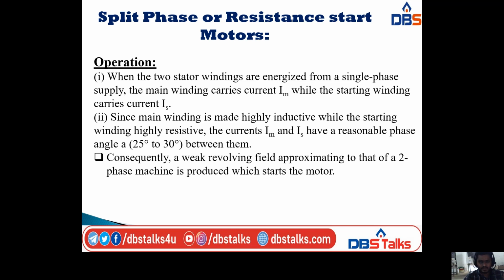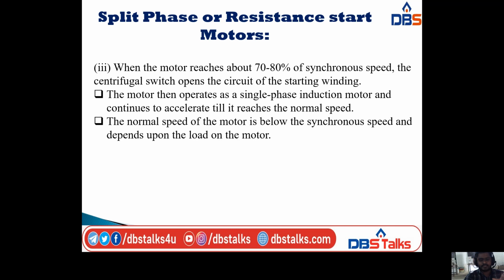So when the motor reaches about 70 to 80% of synchronous speed, the centrifugal switch opens the circuit of the stator winding.